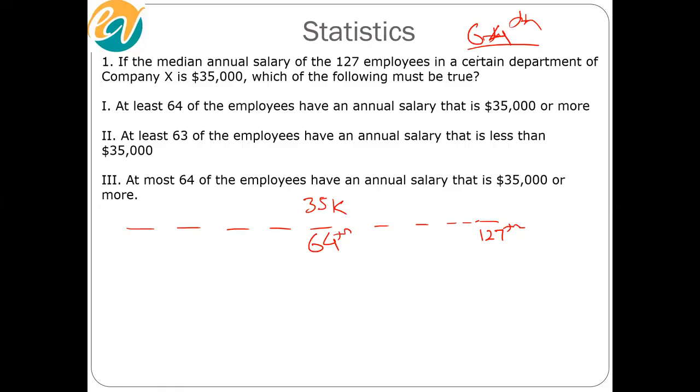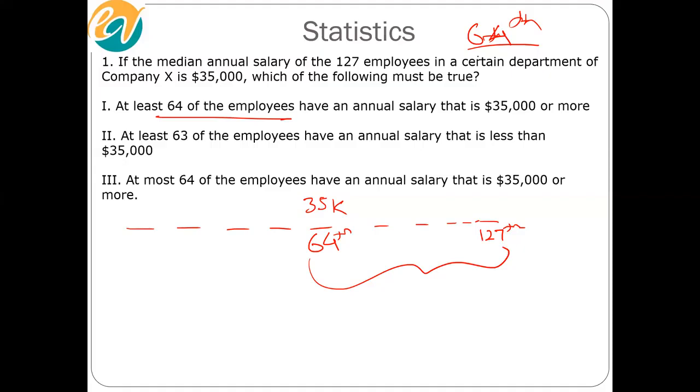Why did you say first is the right answer, Harshita? At least 64 of the employees have an average value. All right. Now 64 of the employees. Which 64 of the employees are we talking about, by the way? These. These would be a total of 64.